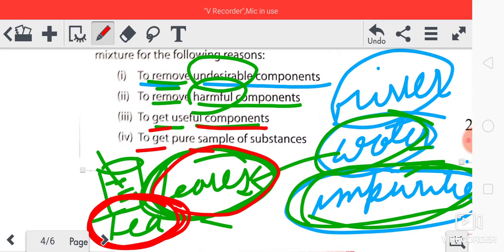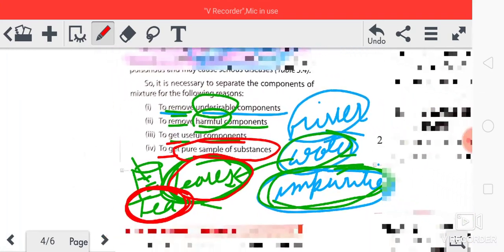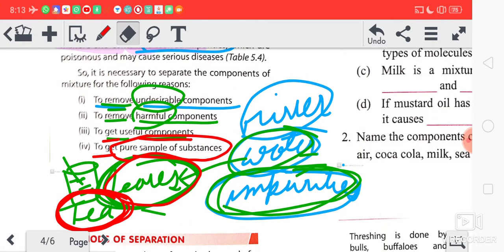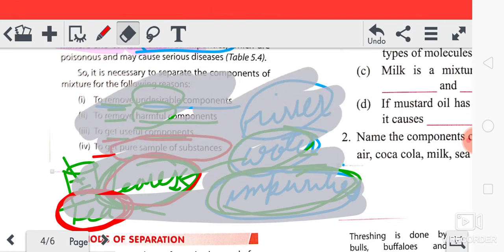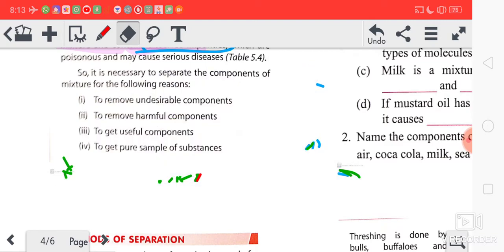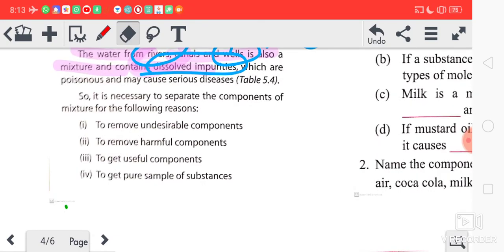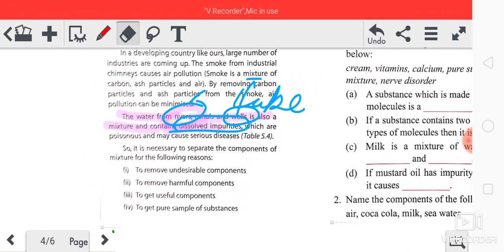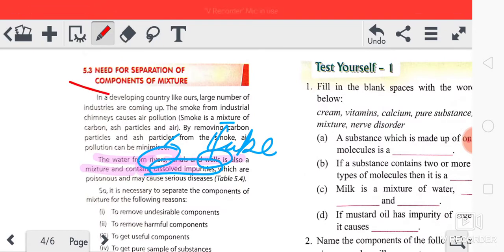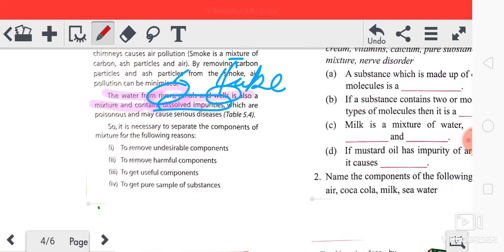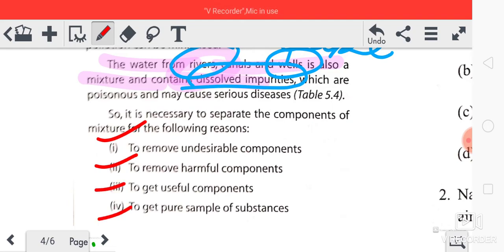Then, to get a pure sample of substances. Impure substances we have to remove. Got it? So these are the points why we need to separate things. A question can arise: why is there a need for separation? This question can be asked to you. So you are supposed to mention these 4 points: 1, 2, 3, 4. Got it?